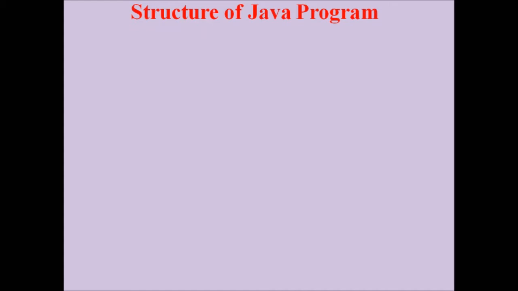Next, let us see the structure of a Java program. So every language has its unique programming structure to develop the source code. Here Java also has a predefined programming format. We will see the structure in detail.